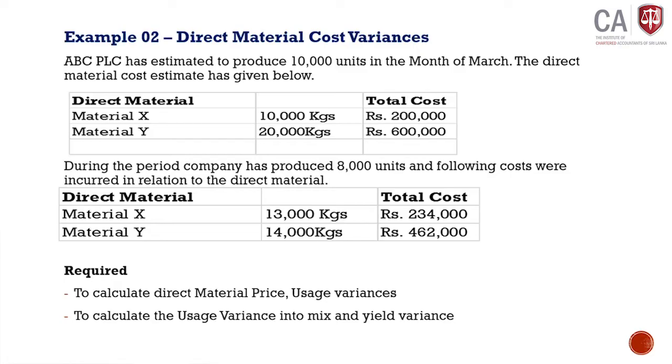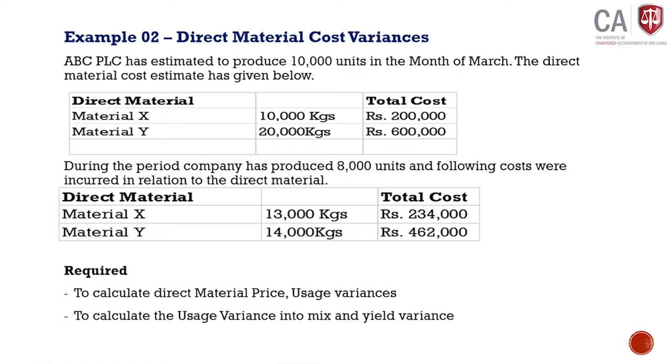Okay, there is an illustration. We will look at it. Read the illustration first. ABC PLC has estimated to produce 10,000 units in the month of March. The direct material cost estimate is given below. Material X 10,000 kilograms at a cost of 200,000. Material Y 20,000 kilograms at 600,000.